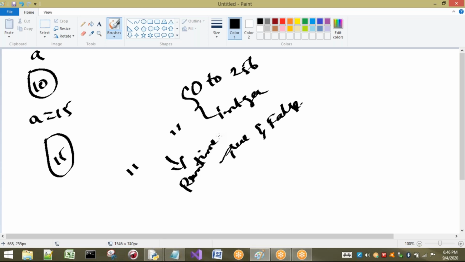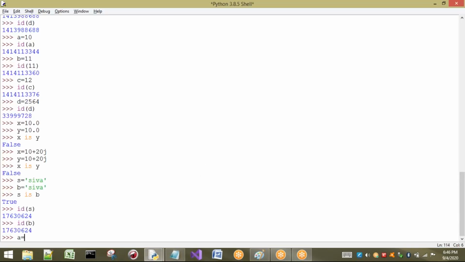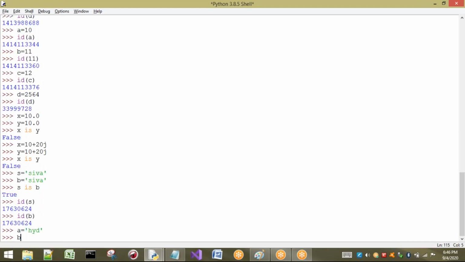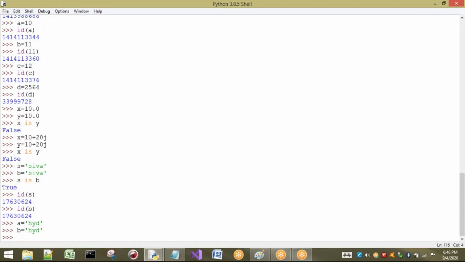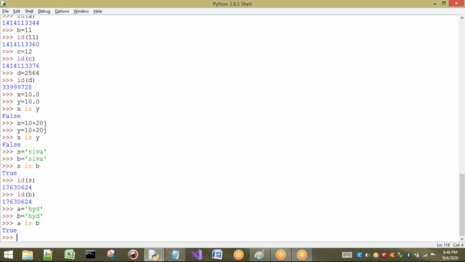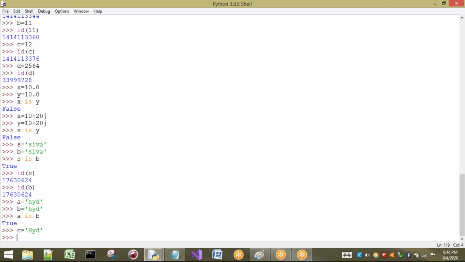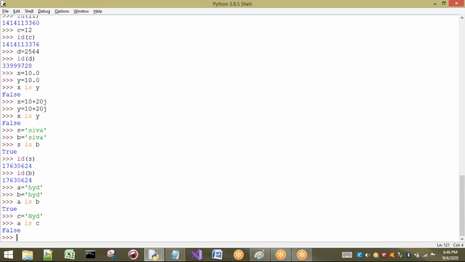I want to show you some strings so you will get clarity. A equal to, for example, HYD. Next, B equal to HYD. Here automatically we can understand that A is B, so it is True. But now suppose C is assigned as hyd in lowercase. Now I check whether A is C. Is it true?